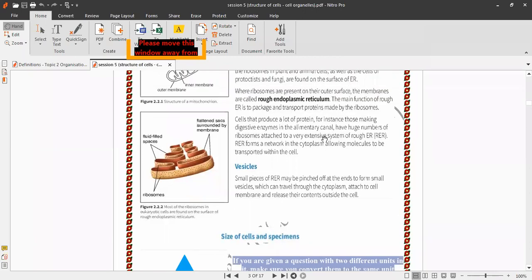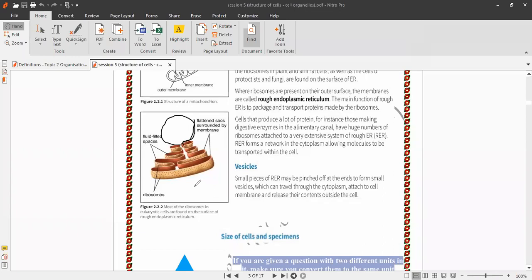What about vesicles? The small pieces of rough endoplasmic reticulum can travel through the cytoplasm and attach to the cell membrane and release their contents outside the cell. You see the question? What is endoplasmic reticulum? It is attached with the nuclear envelope of the cell.